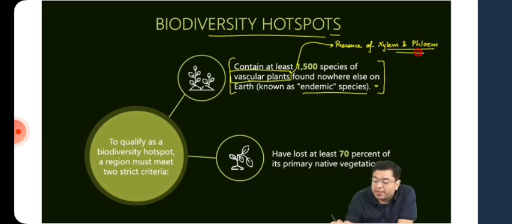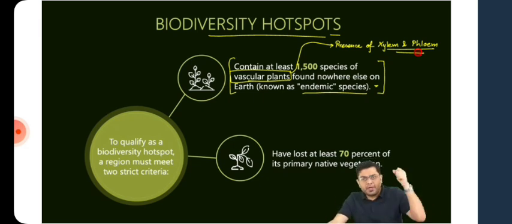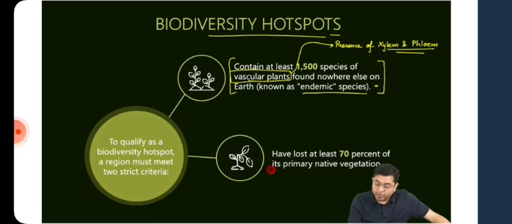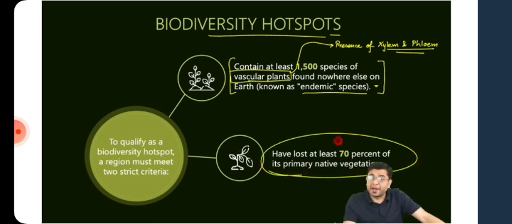Okay, so this is where these plants, the more developed or evolved plant species, are able to transmit or move water and nourishment through the vessels within their bodies, the plant tissues which are present. So at least 1,500 species of plants should be absolutely endemic, not to be found anywhere else, and the area would have lost 70% of its primary vegetation, facing a threat or extinction of at least 70% of the primary vegetation naturally found in that area. So that automatically gives you an idea that these will be significantly endangered.